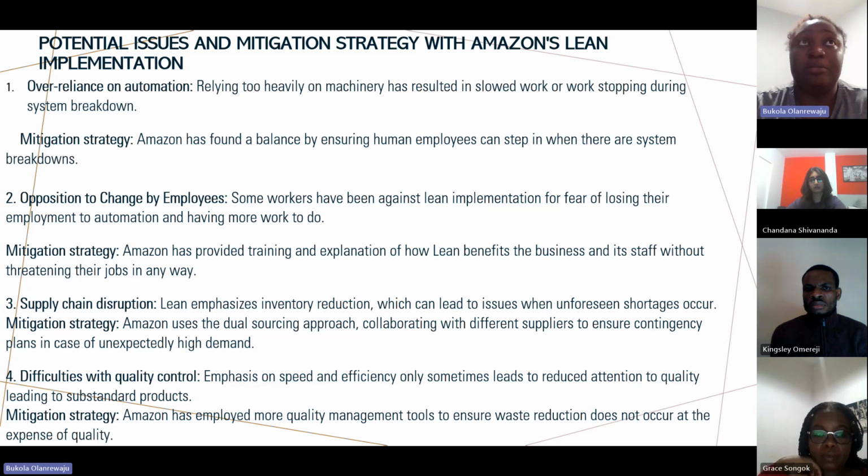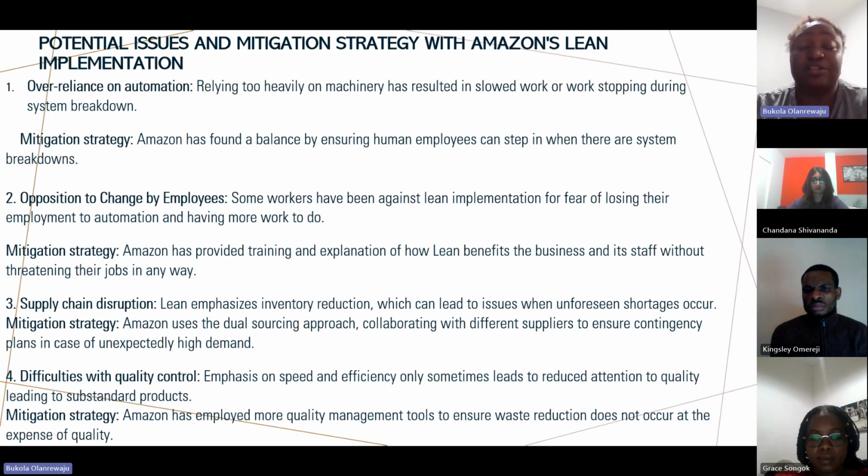The third challenge was supply chain disruption. The supply chain disruption was in terms of implementing lean. The value principle was for them to cut down inventories, to know the target inventories to stock. And in this process, even when there is high demand, such as on Black Fridays or discount days, they were not able to meet customer demand or deliver to their customers.